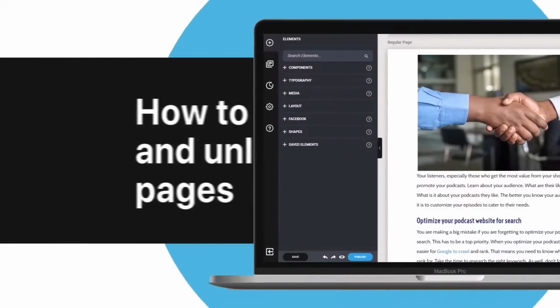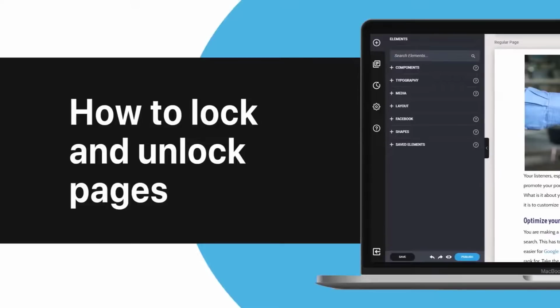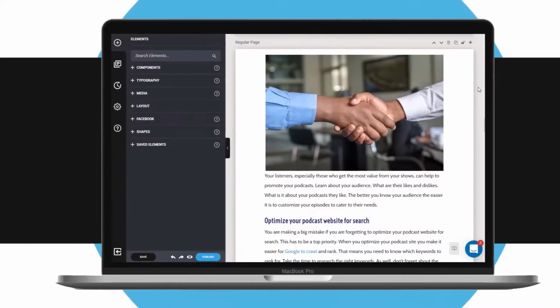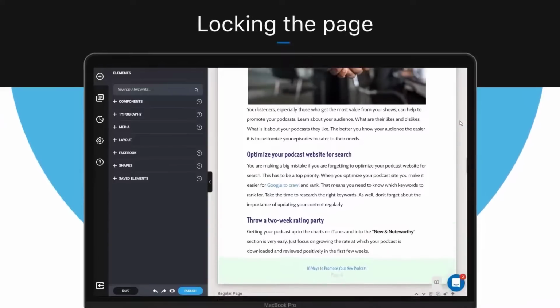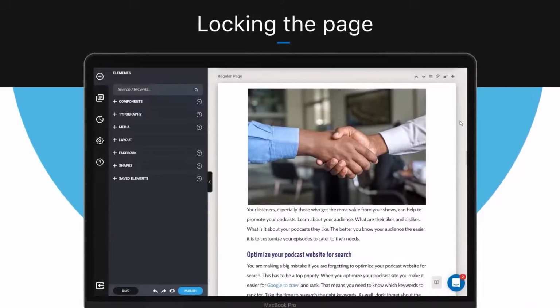How to lock and unlock pages. If you're finished with styling and editing a certain page of the ebook and you don't want it to be accidentally changed, then you'd need to lock it. Locking a page simply disables any changes on that particular page.